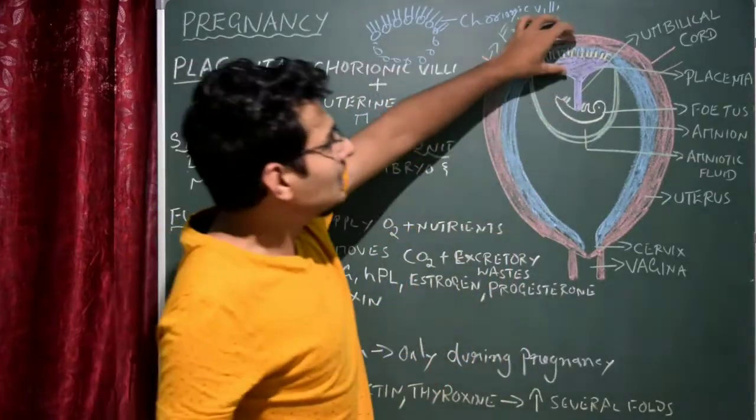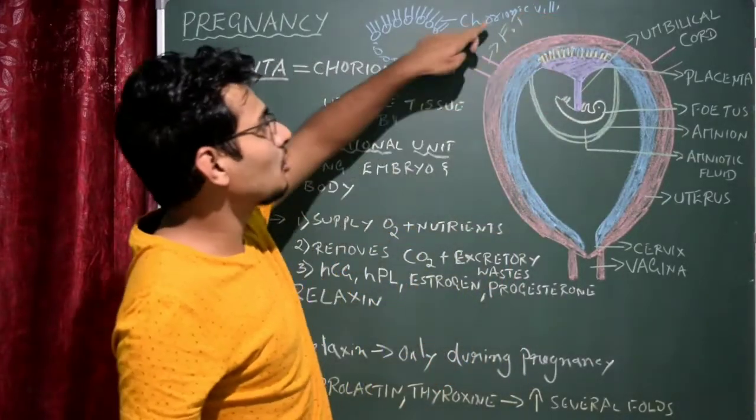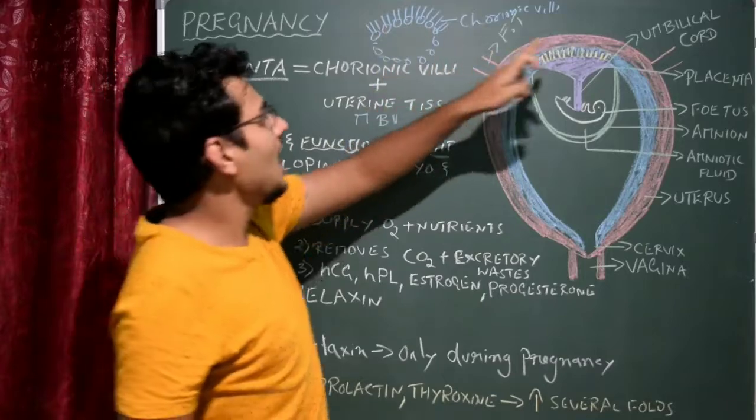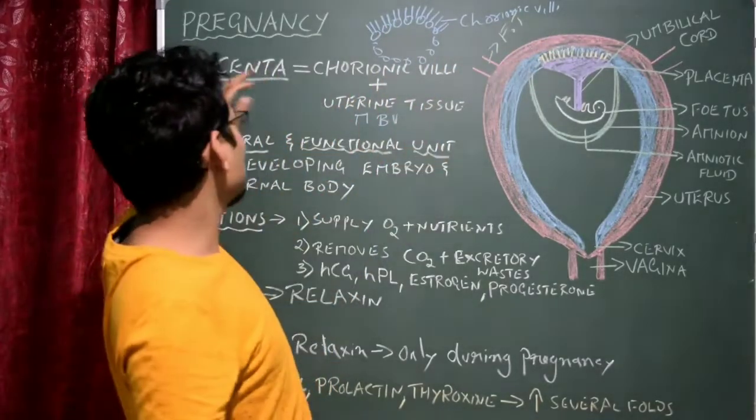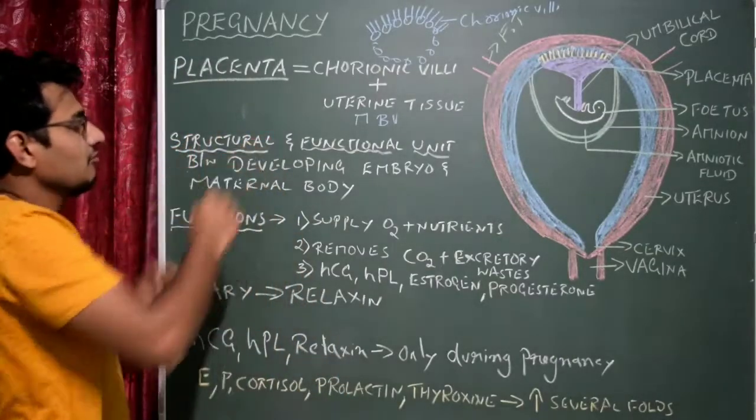The placenta is formed by the chorionic villi of the trophoblast, the uterine tissue and the maternal blood vessels. That is called the placenta. I have written the definition of it.